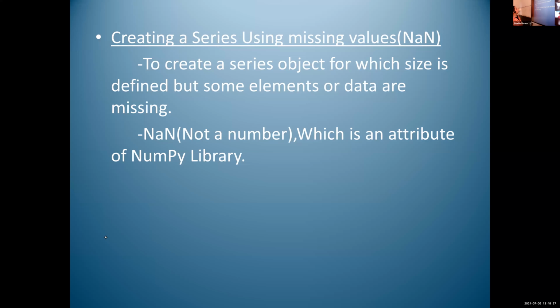Okay. Creating a series using missing values or using NaN. To create a series object for which size is defined but some elements or data are missing. That means, listen here. I'm using a program that has index values 0, 1, 2, 3, 4. Here I'm using 5 indexes. That means we have how many data values? If there are 5 indexes, how many data values are there, Sharat?